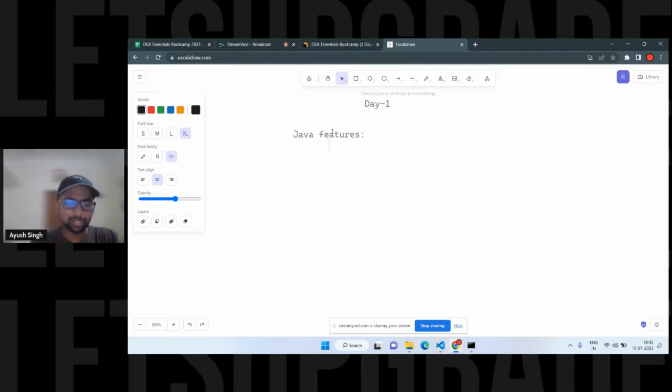So you're going to just stick with a few points. I'm not going to talk much about this because you already know. Let's not waste much time here. So it's platform independent, and primitive types, that's correct. Python and Java, which is better for a fresher? There is not any such thing as a better language. It's totally up to you.